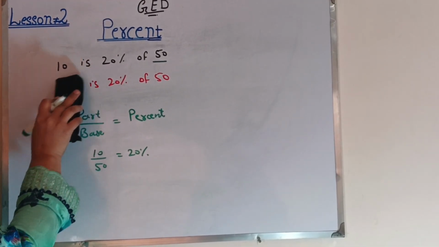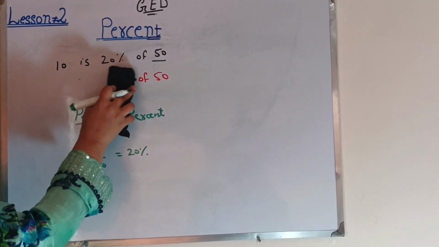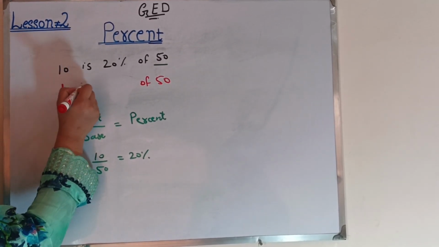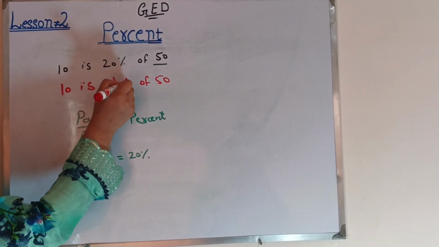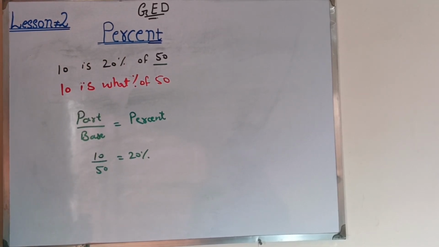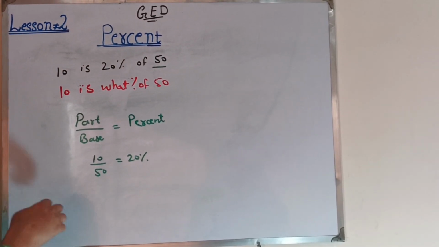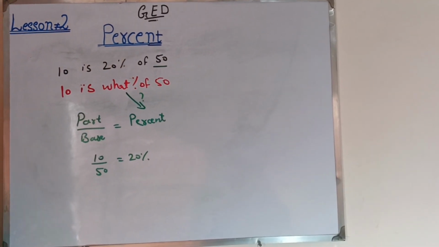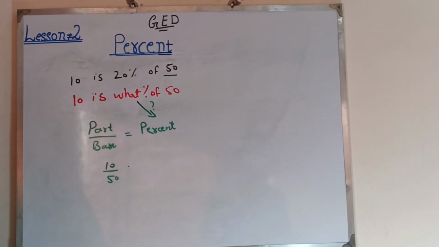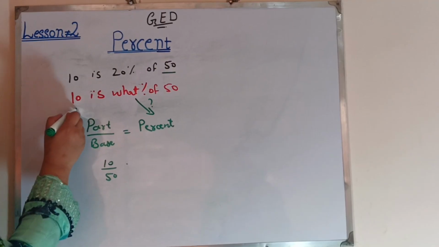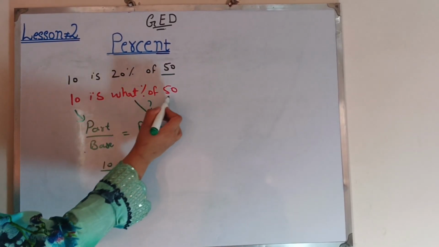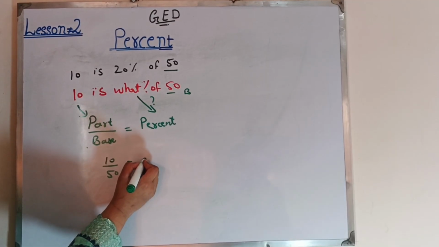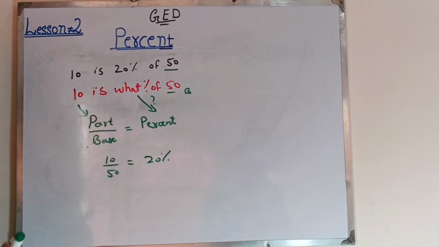But if the question asks, 10 is what percent of 50, then you want to find the percent. You don't know the percent. So you will write that 10 is the part and 50 is the base. Then 10 divided by 50 will give you the answer, 20%.